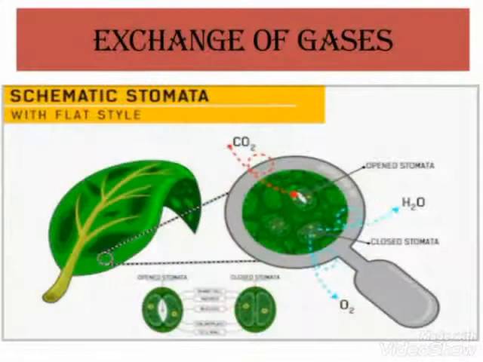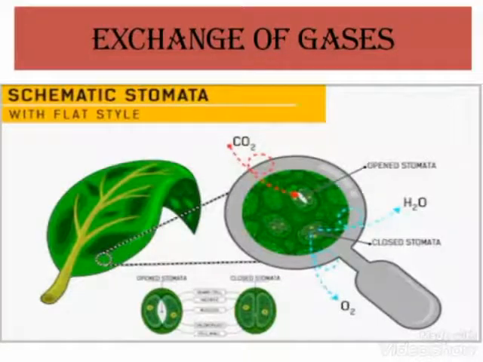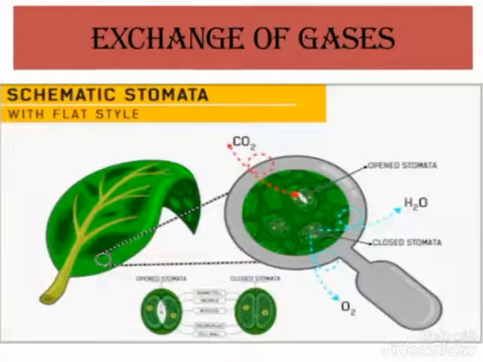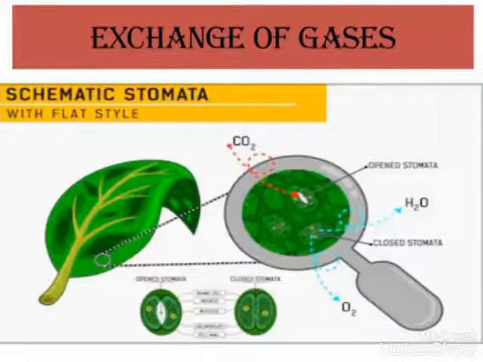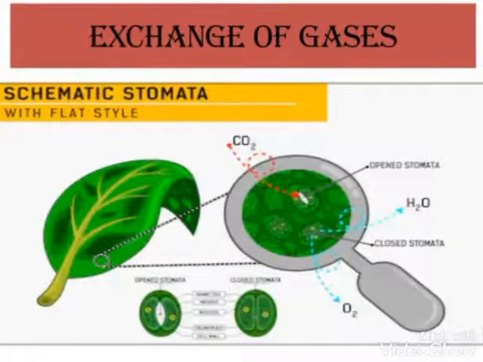Now discuss how exchange of gases takes place in a plant's body. Plants need oxygen and carbon dioxide for respiration and photosynthesis. Oxygen is released as a byproduct of photosynthesis in the atmosphere, and carbon dioxide during respiration. These gases move into and out of the plant body through small openings in the leaves, shown above in the diagram, called stomata. They also remove excess water from the plant's body.